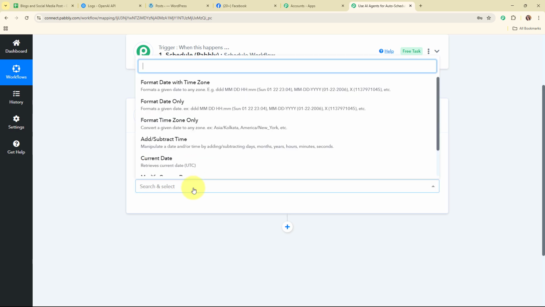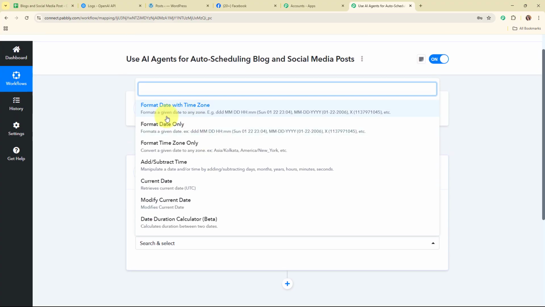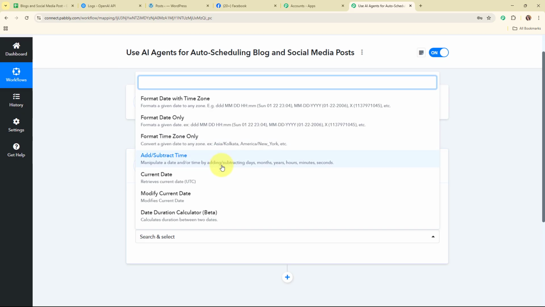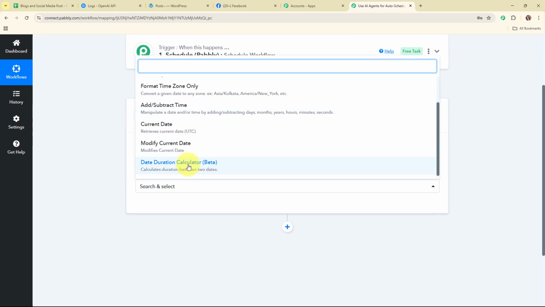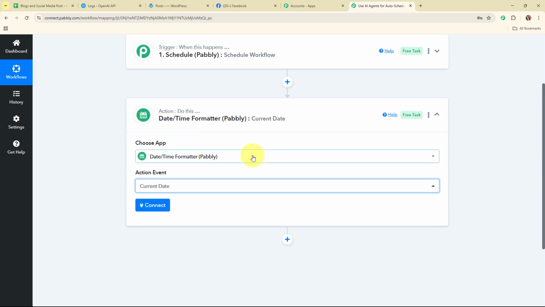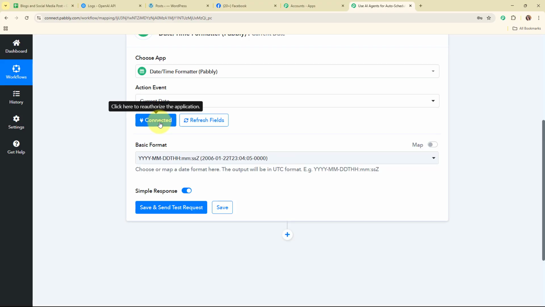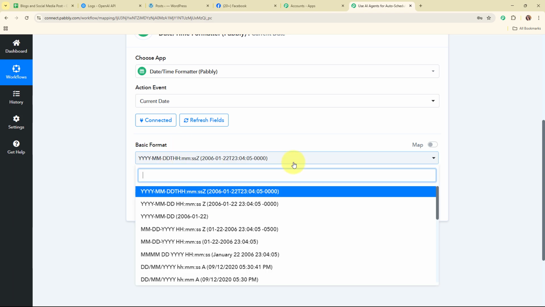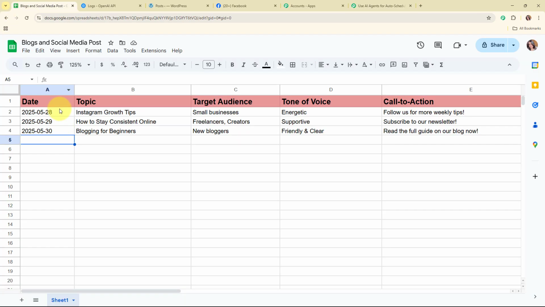And here by clicking on this action event, you can see some action events available. So here I'm going to use the date time formatter for retrieving the current date, but you can use it for format date with time zone, format date only, format time zone only, add or subtract the time, modify current date, or date duration calculator. Alright, so I'm going to select my specific event, that is current date, and now here to build this connection, I'm going to click on this connect, and then it is asking me to select the basic format. So here by clicking on this drop down, I need to select the format in which I want to extract the current date. So now we are going to choose the format that we have added in our Google Sheets over here in the date column.